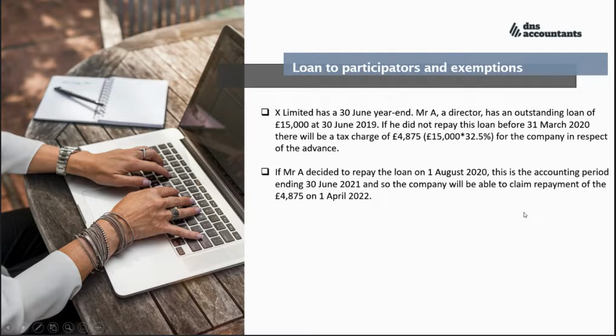So this is a very simple case. Hope it helps you further understand how to calculate the liability and on which date the repayment can be claimed.